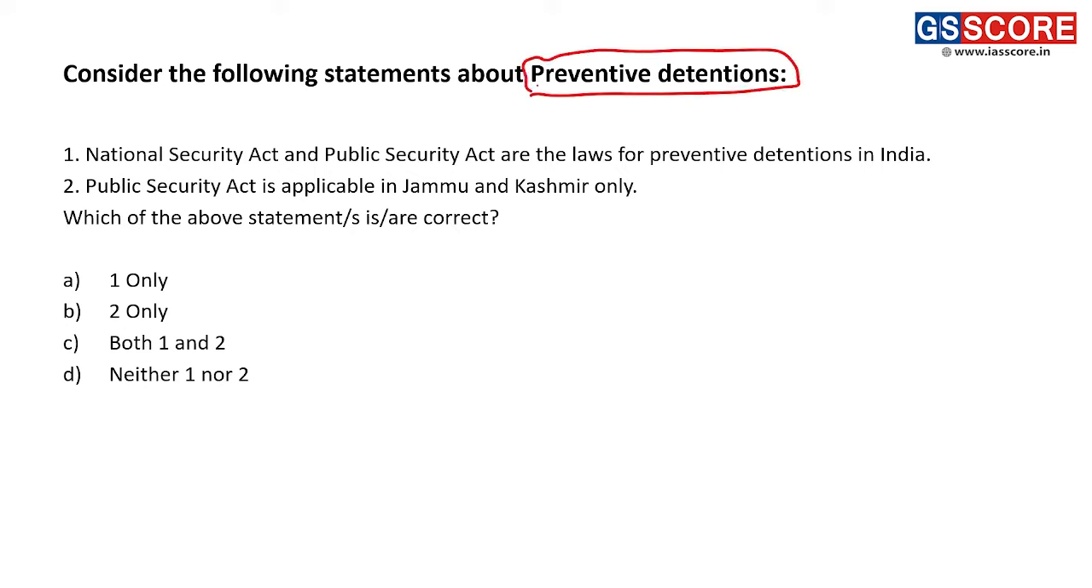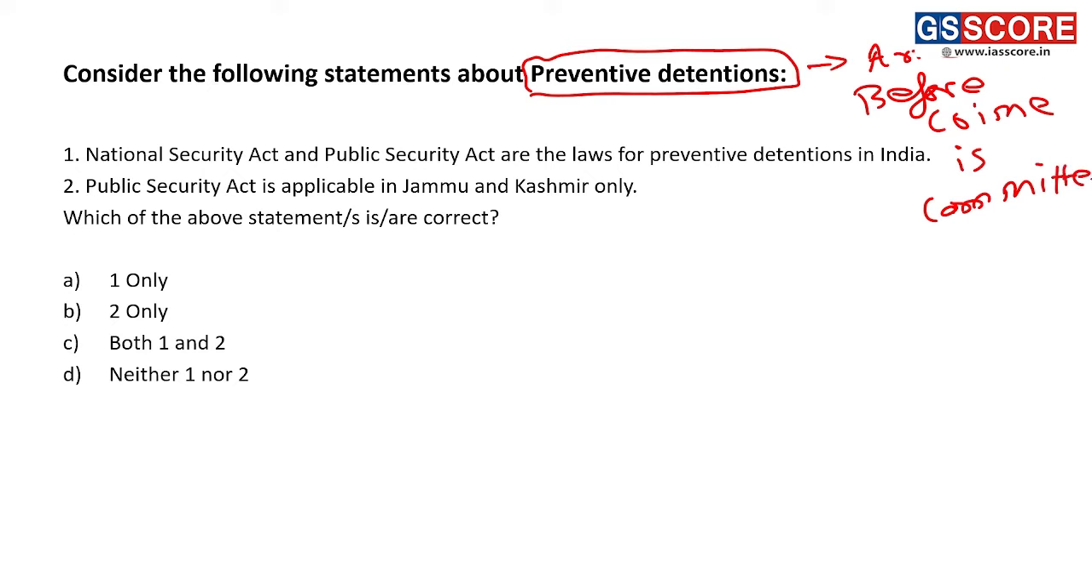Now what is preventive detention? Preventive detention is when a person is arrested before he commits a crime, before a crime is committed by him. The motivation of preventive detention is to stop a person from committing a crime. Opposite to this is punitive detention.